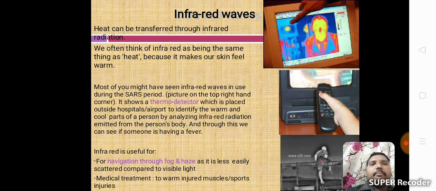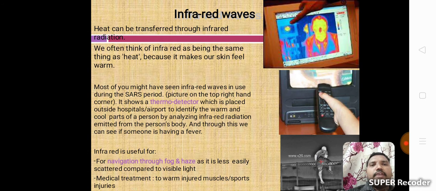Most of you might have seen infrared waves in use during the SARS period. Picture on the top right hand corner. Okay, this is the picture. It shows a thermo detector which is placed outside hospitals and airports to identify the warm and cool parts of a person by analyzing infrared radiation emitted from the person's body. And through this we can see if someone is having a fever.